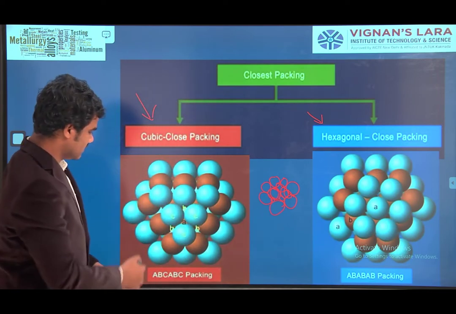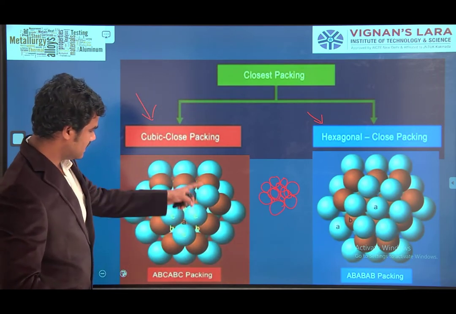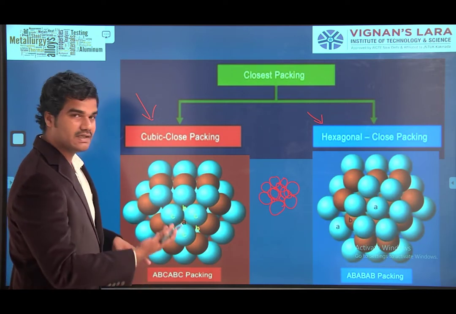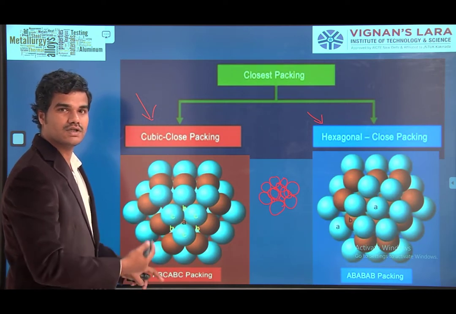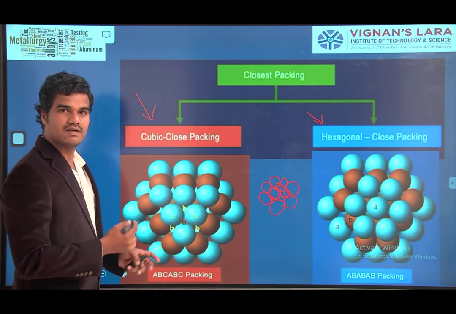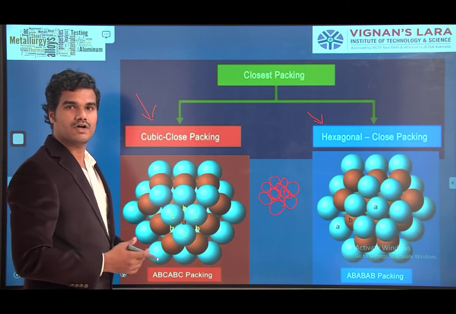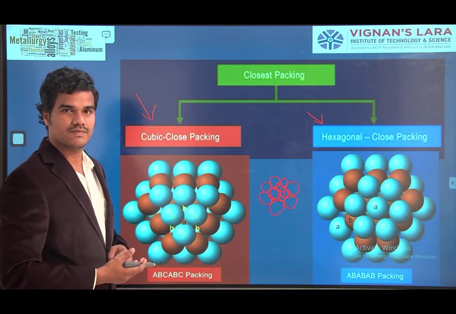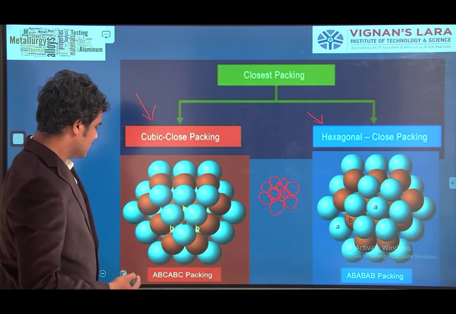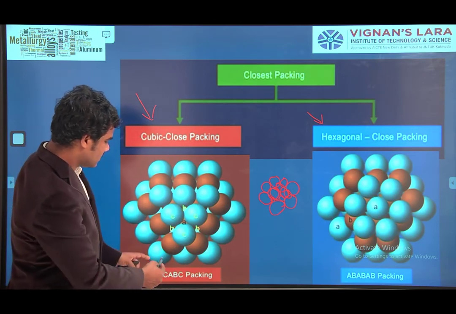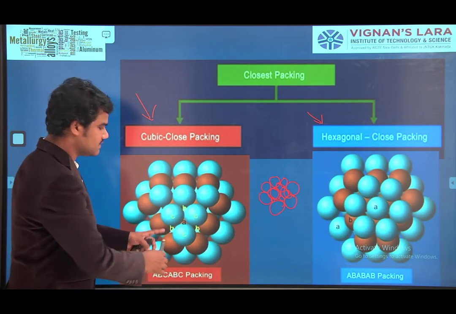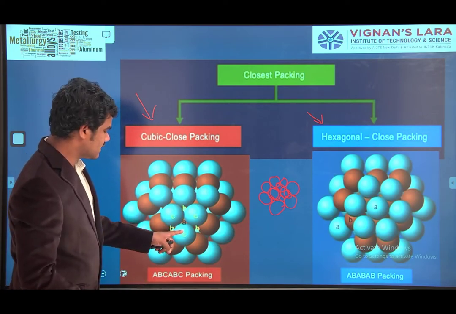That's what is shown here. The blue one is the down row. The orange one above is the first row above the ground row. Again the blue one is the last row of atoms. If you see the packing A, B, C, the down atom is called A, the second atom is B, the last one is C.